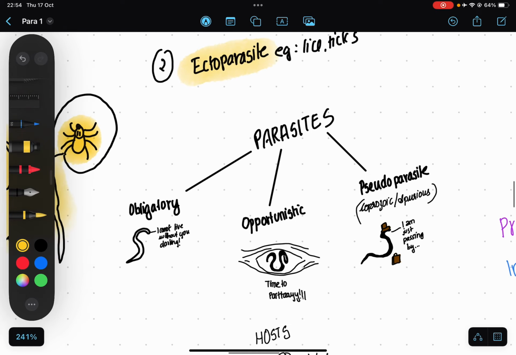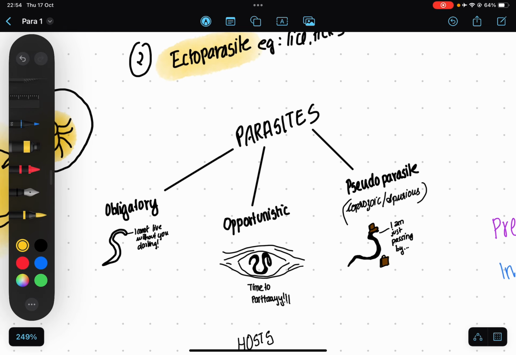Now, next, based on the situation of the parasite, that is, whether it can survive with a host or without a host, we can divide it into three types: obligatory, opportunistic, and pseudoparasite. So obligatory parasite means I cannot live without you. It's in such a way, all right? So it cannot live without a host, all right? Or it is completely adapted for that particular sort of existence within the host.